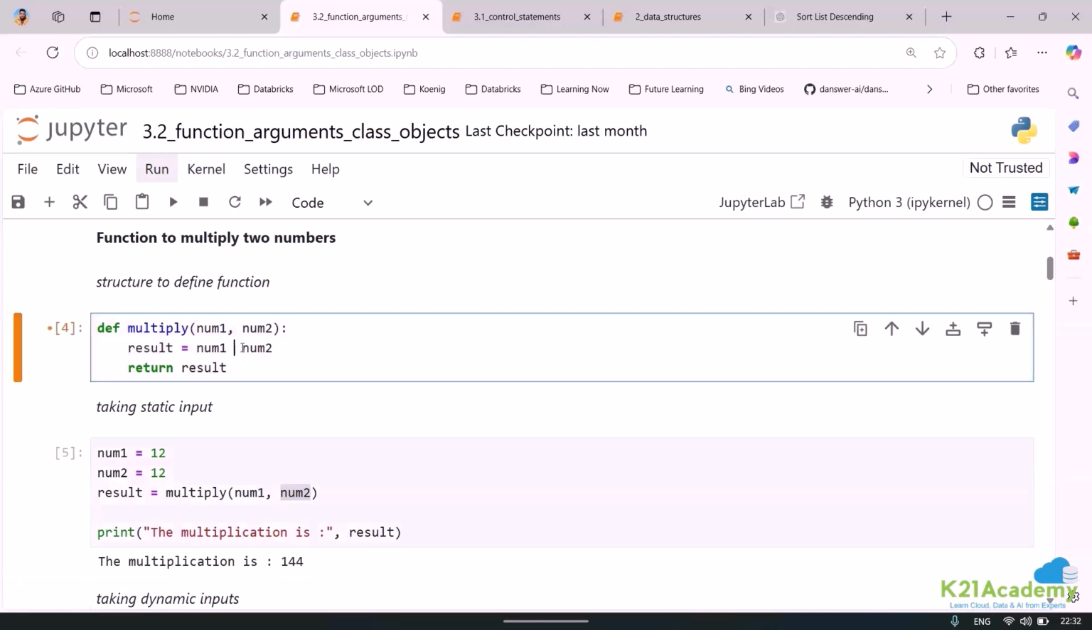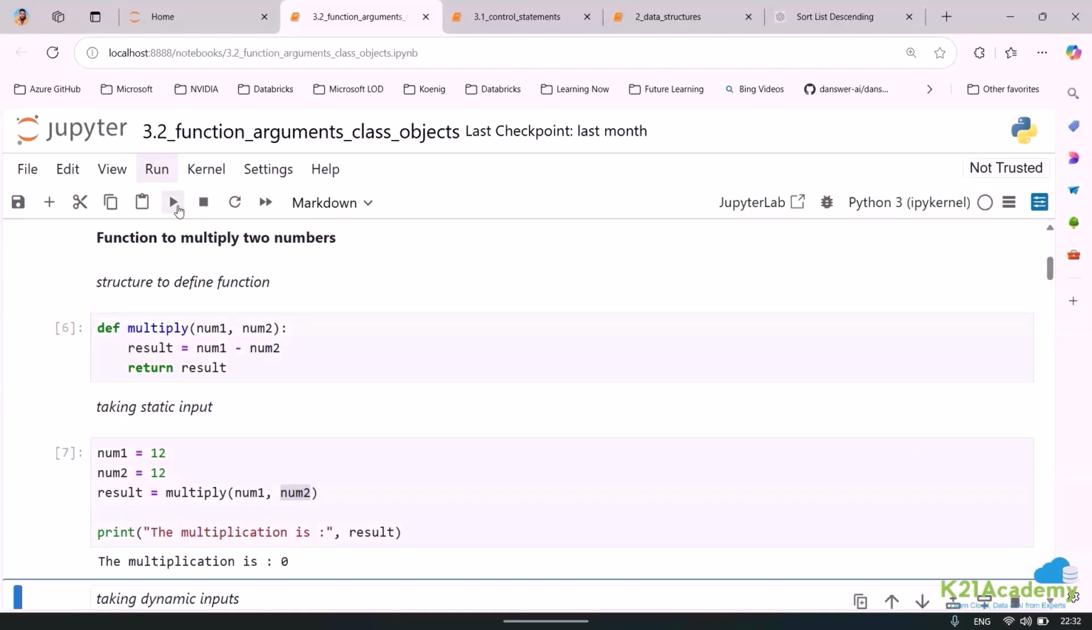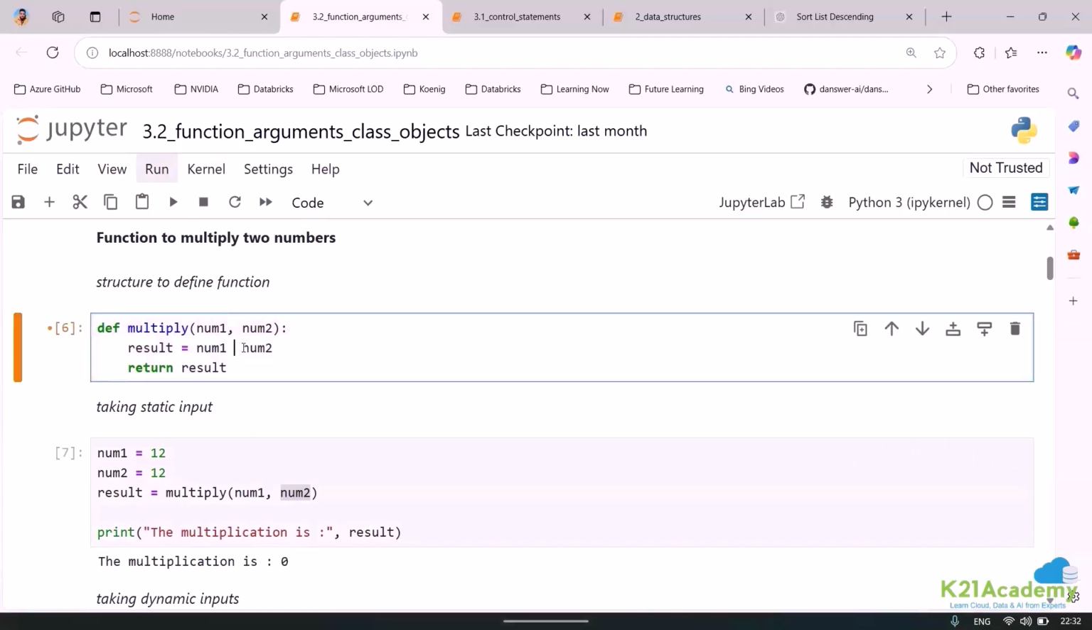Now, if I would have done something here called minus, I would like to know what would have been the answer. It does not matter what if I type it as a string. If I would have done a division, then it would have been 1.